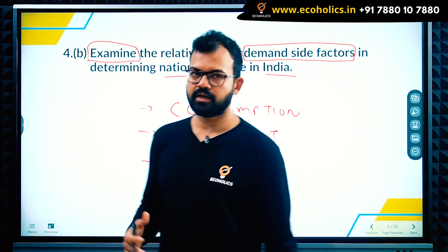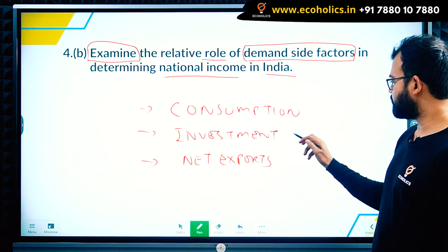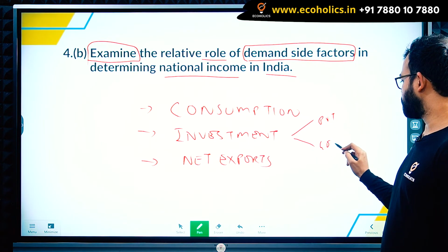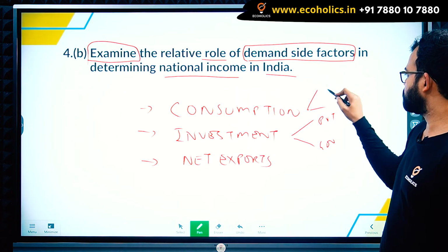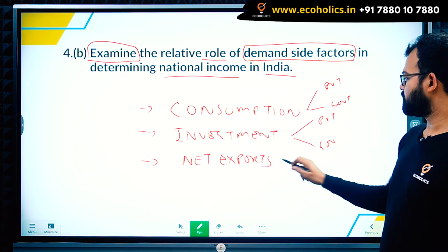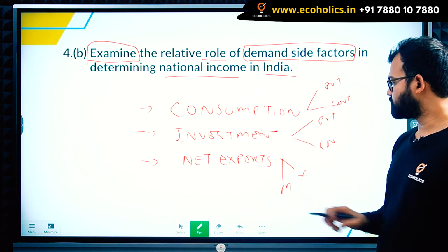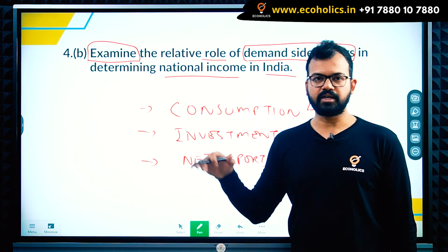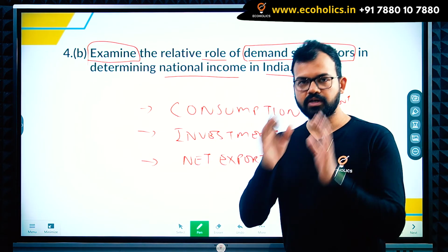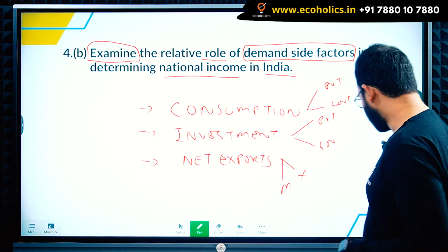Government will spend and people will consume. Investment, both private and government. Consumption also, private and government. Net exports include exports as well as imports. These are the things that you have to write, and their role. I hope you understand. First you understand the demand of the question, then you write what things are required.